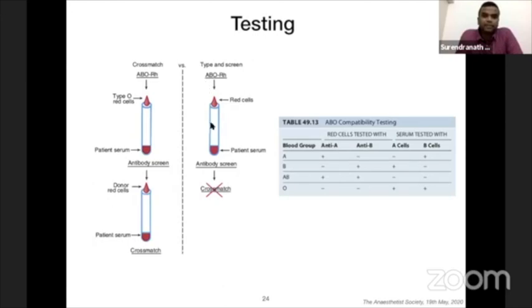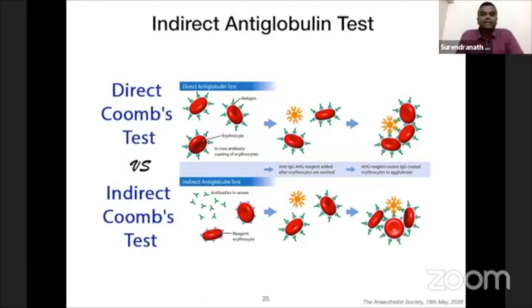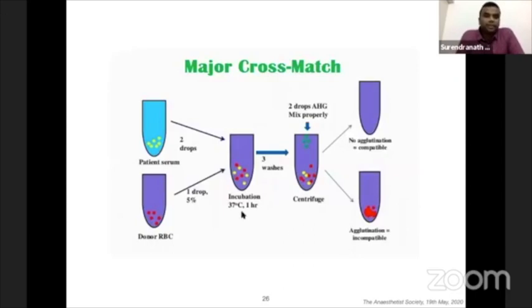If it is a type and screen, only ABO-RH typing and antibody testing are done. If it is a complete cross match, it will take the donor red cells and mix them with patient serum to see the complete cross match. A cross match is a 3-stage process. It will take 45 to 60 minutes. They usually use the indirect antiglobulin test. That is, the patient serum, the recipient serum, and the reagent erythrocytes are mixed, and then anti-human globulin, that is anti-IgG, is added. If it agglutinates, then it is considered positive. So this is how the major cross match occurs.